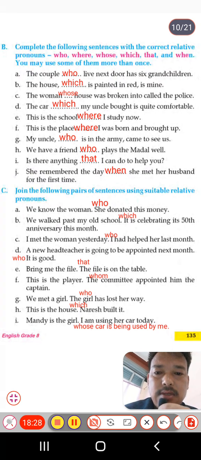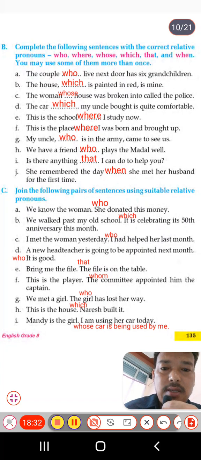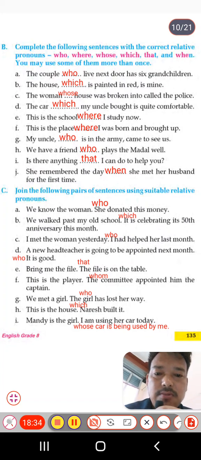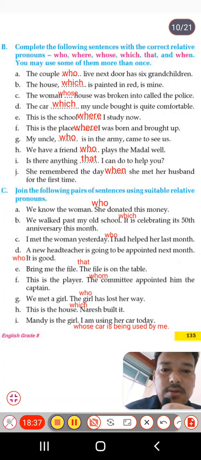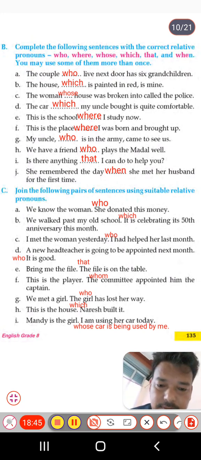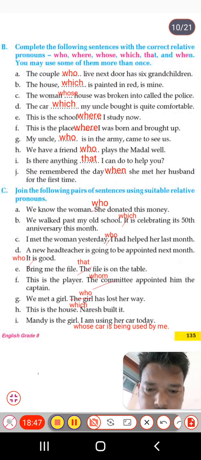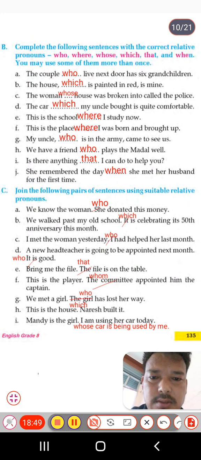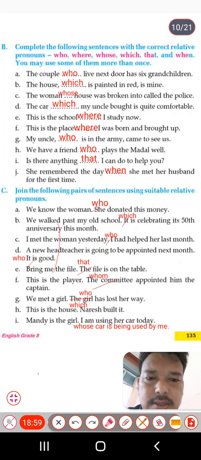And similarly, B, we walked past my old school, then it is celebrating its 50th anniversary this month. Again we use here which, with school as a place. We walked past my school which is celebrating its 50th anniversary. So students, in the exercise, all the relative pronouns will replace their pronouns, like she, school.